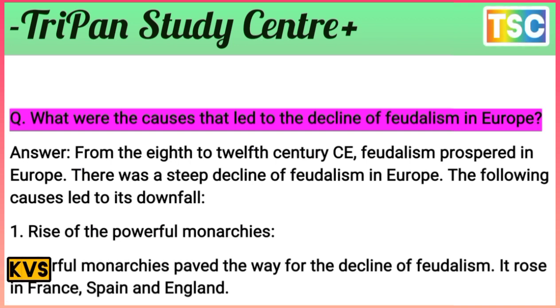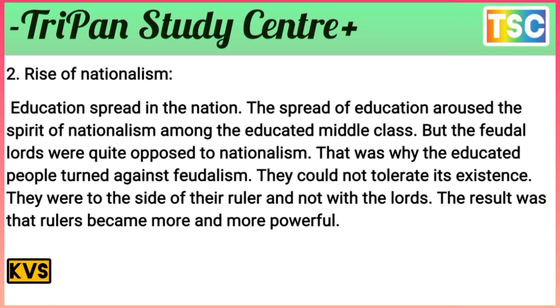France, Spain, and England. Those are important causes here of the decline of feudalism. Powerful monarchies paved the way to the decline of feudalism here. And the next cause, the rise of nationalism. That is important.